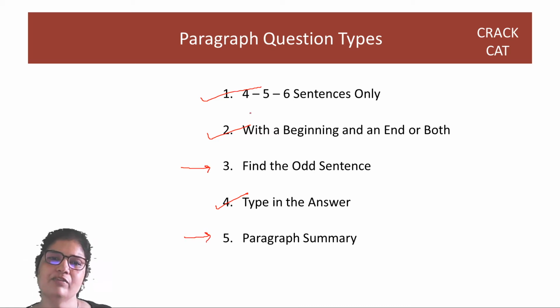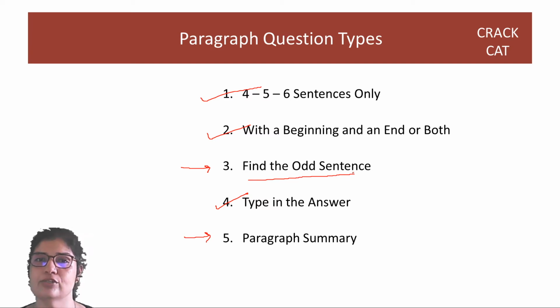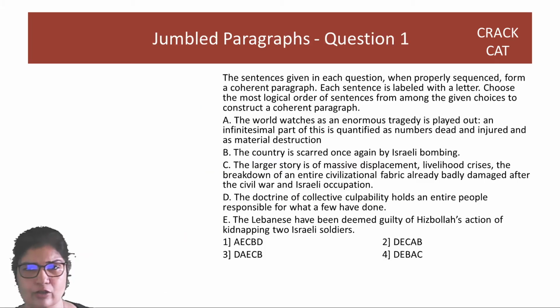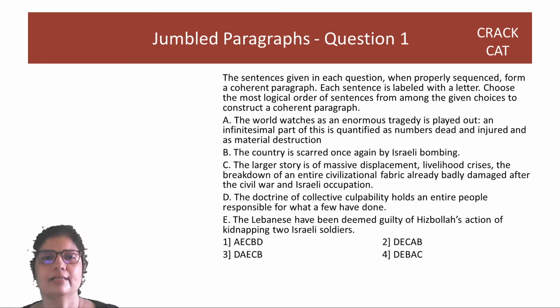Okay, so before we start off with find the odd sentence out, we'll do a little bit of para-jumbles. Okay, so that we get into the groove first of all, and then we can actually distinguish the difference between para-jumbles and odd sentence out. So we'll start off with 5 para-jumble questions, some of them simple with options and some of them are type-in the answer. So again, guys, what do I say? Please pause, solve and then come back for the solution.